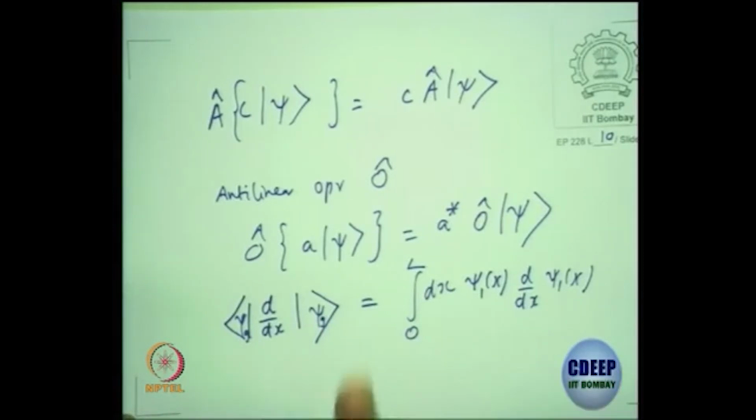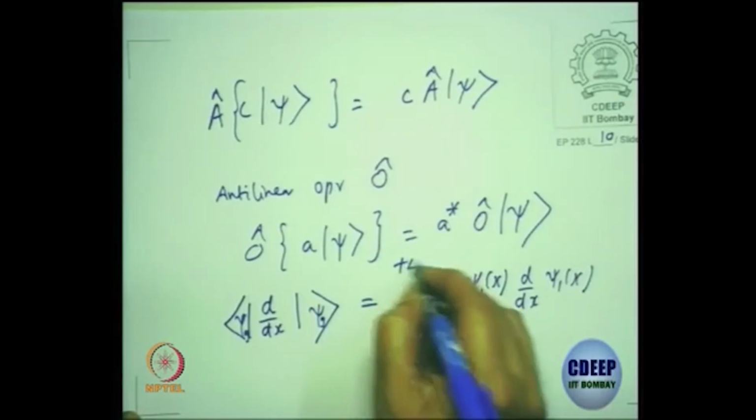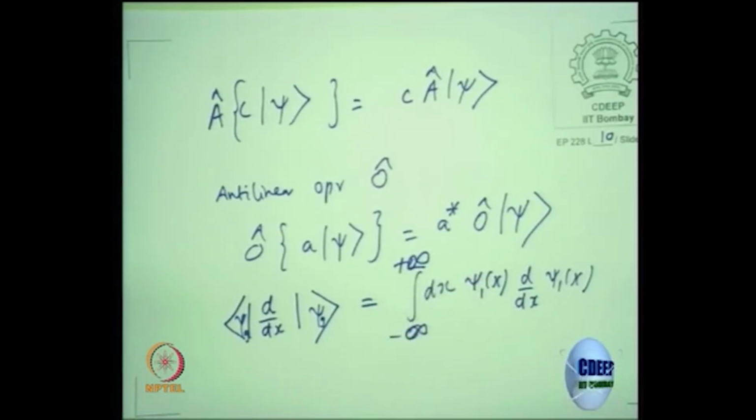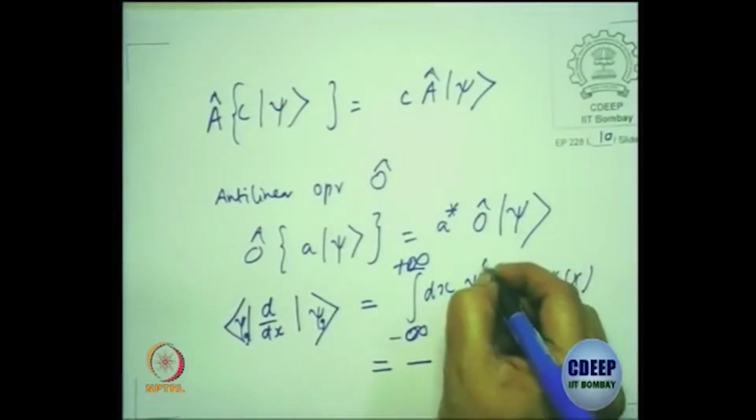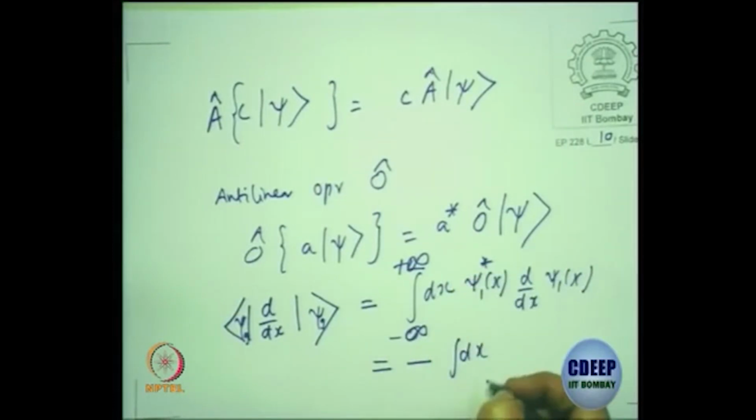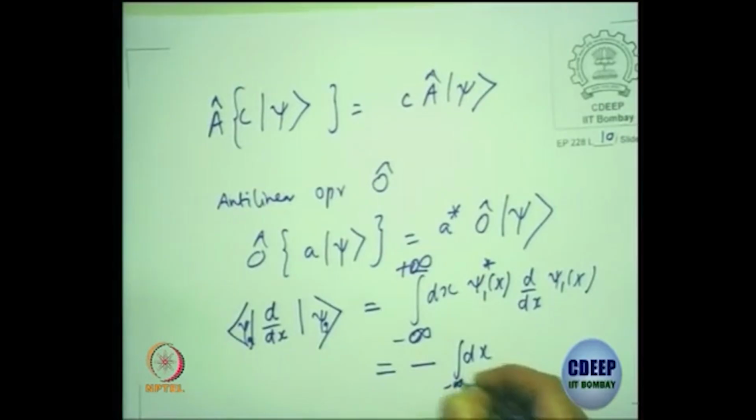You can take in general a free particle. You can take this from minus infinity to plus infinity and say that the wave function should vanish. So well defined, it belongs to L2 of minus infinity to plus infinity, the wave function should vanish at plus or minus infinity, and you can work this out. Please do this and you will see that this will be the same as the negative of the integral, the star negative of the integral dx from minus infinity to plus infinity.